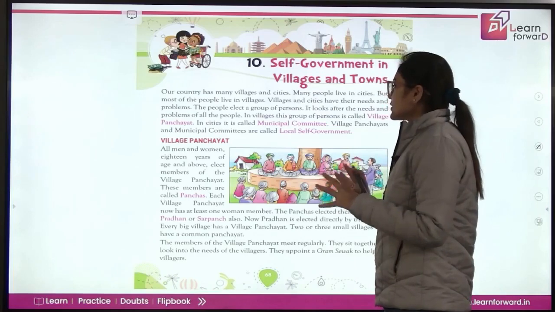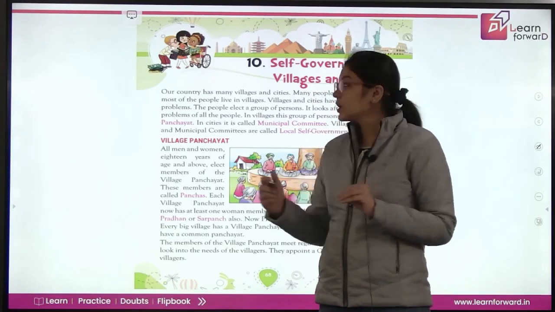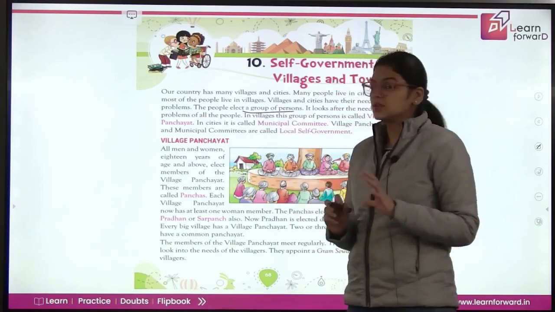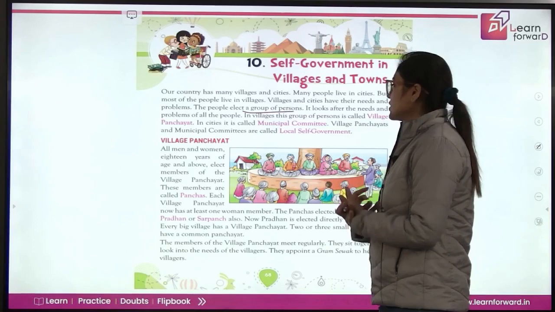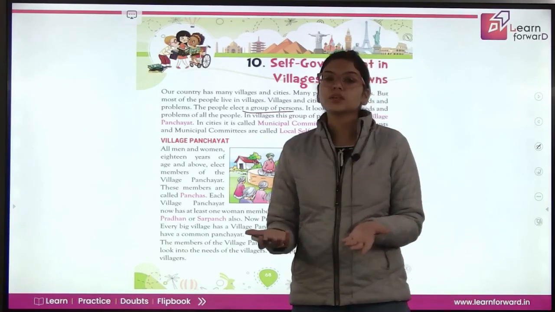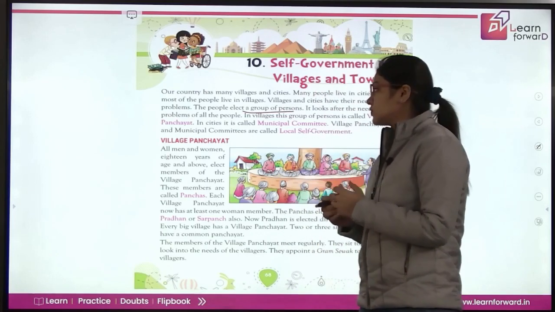The people elect a group of persons. So someone has to take care of these problems, right? So the people elect a group of persons. थोड़े से लोगों को elect किया जाता है. It looks after the needs and the problems of the people. And what do these people do? They take care of the needs and the problems of the people.